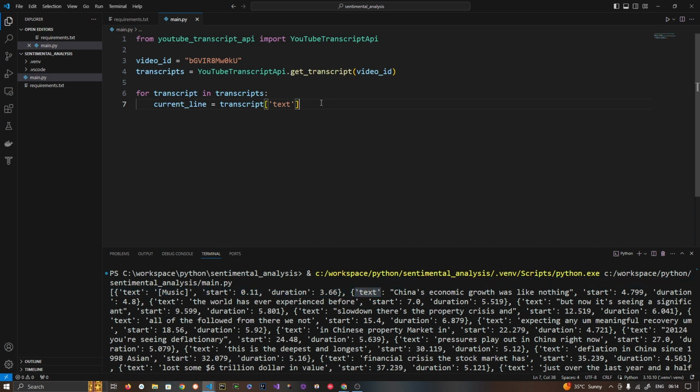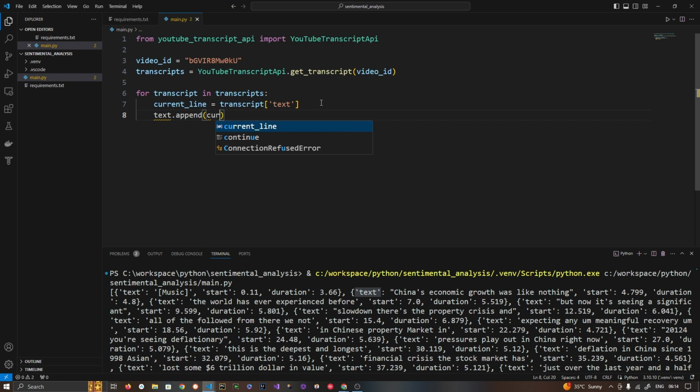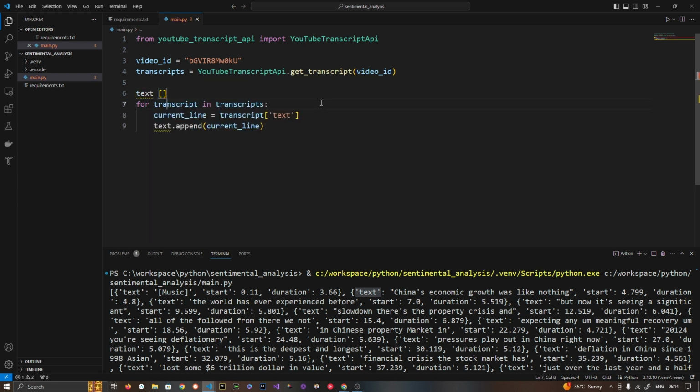So I got this current line, and I'm going to append it to this array. I will only append this if it doesn't contain this music tag. If this music tag doesn't exist, then only I'm interested in it.